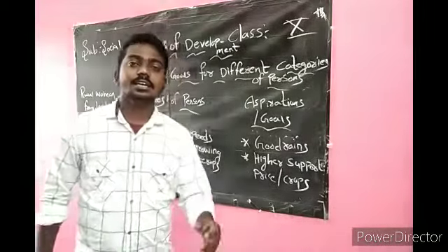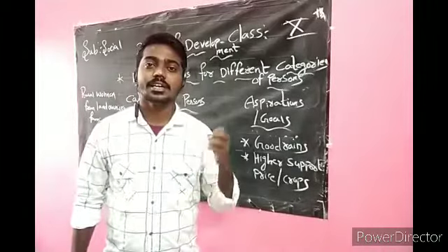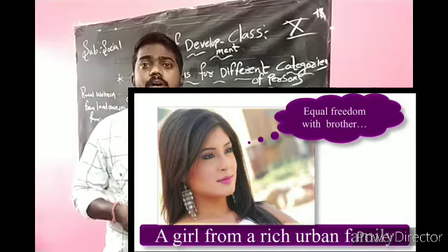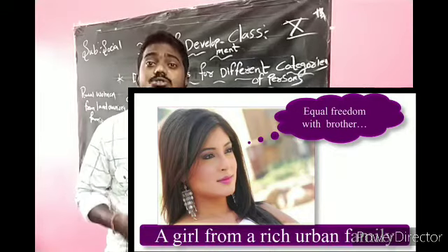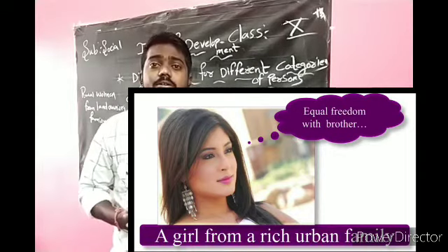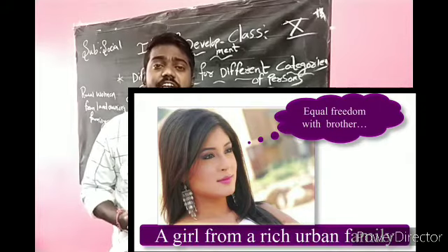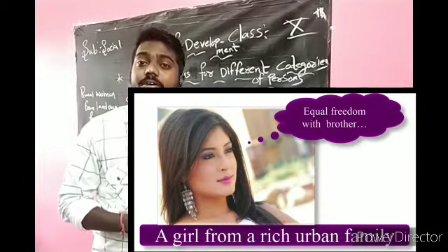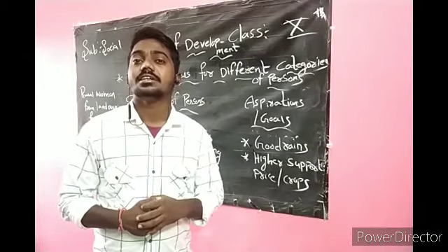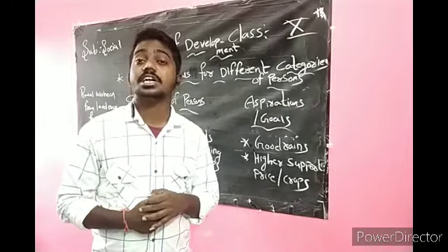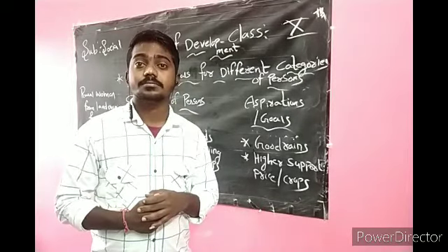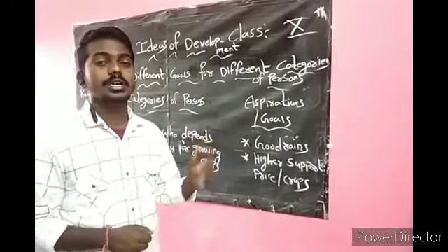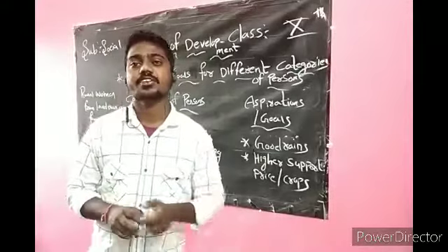A girl from a rich urban family, her goal is the same. She should get great freedom in her home, like her brother. She also should study in reputed colleges in India or abroad. She wants great freedom in deciding her life. She should have freedom about deciding her future. This is about a girl from a rich urban family.